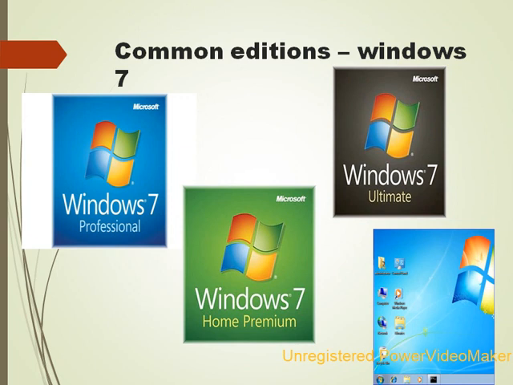Common editions of Windows 7. The most common editions of Windows 7 operating system are Windows 7 Home Premium, Windows 7 Professional and Windows 7 Ultimate that you can see on the computer.